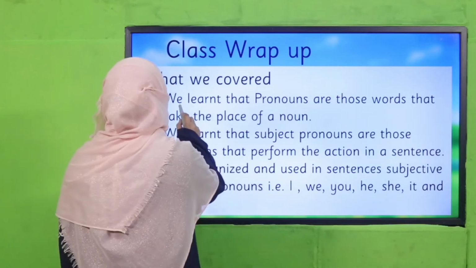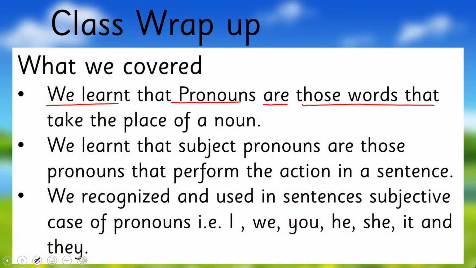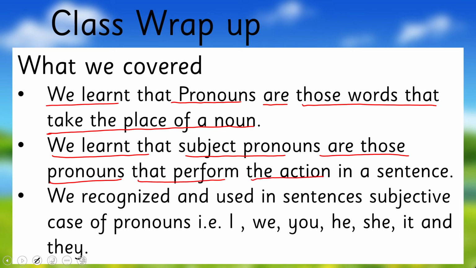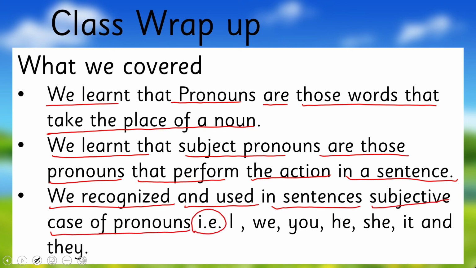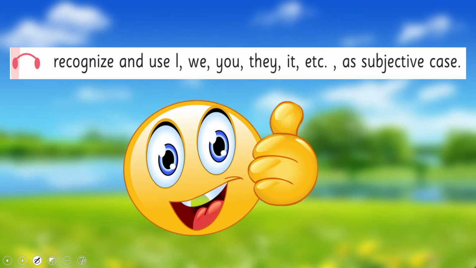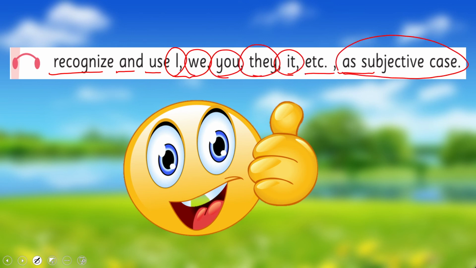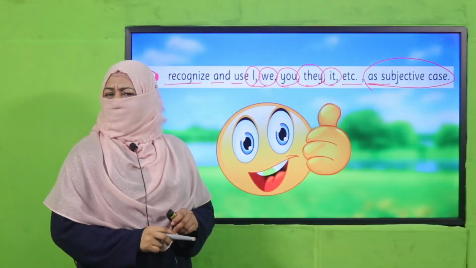And in this way, what have we learned? We learned that pronouns are those words that take the place of a noun. And we learned that subject pronouns are those pronouns that perform the action in a sentence. And we recognized and used in sentences the subjective case of pronouns. And what are they? I, we, you, he, she, it, and they. So in this way, we achieved our SLO to recognize and use I, we, you, they, it, etc. as subjective case.